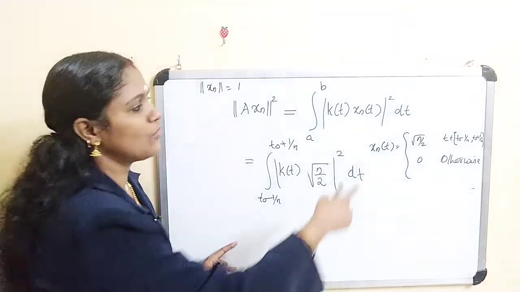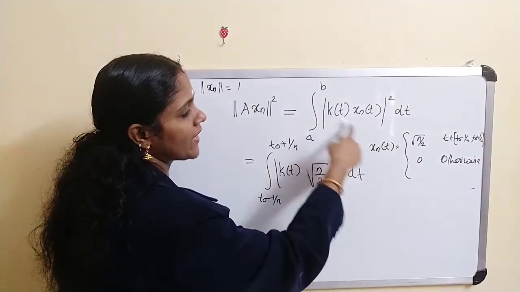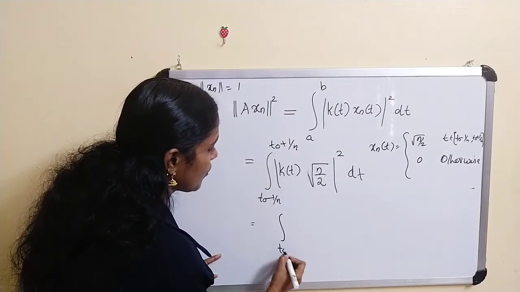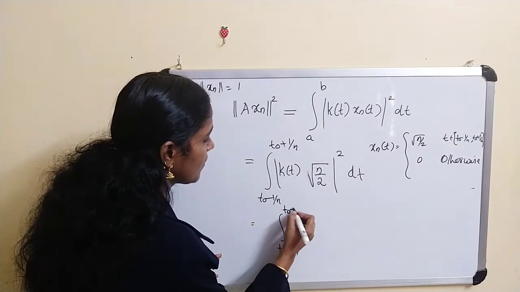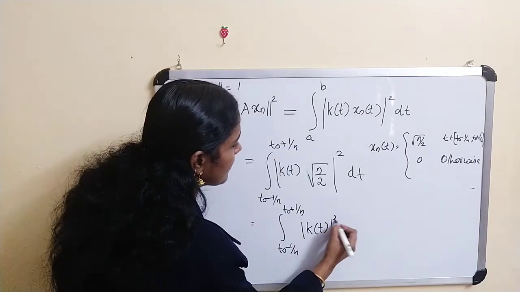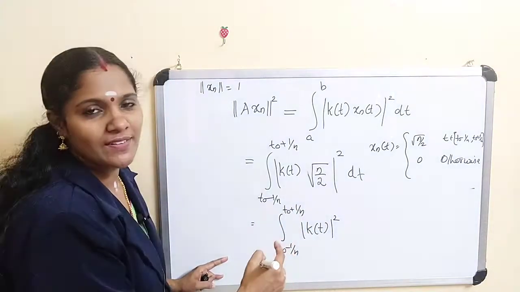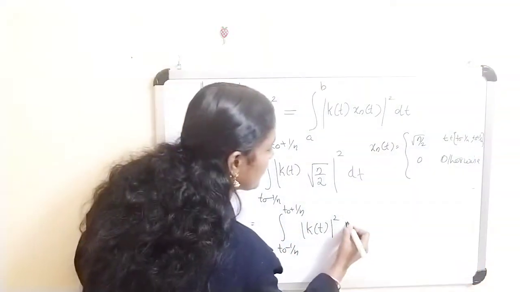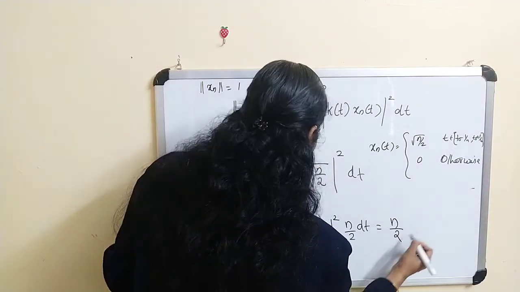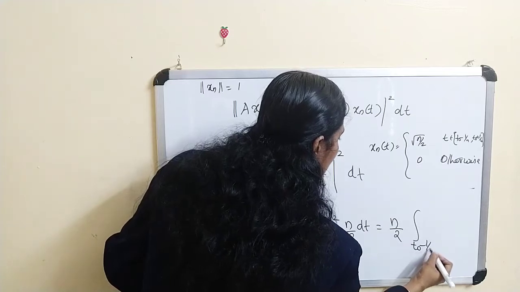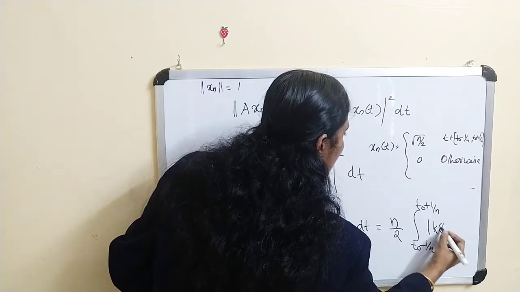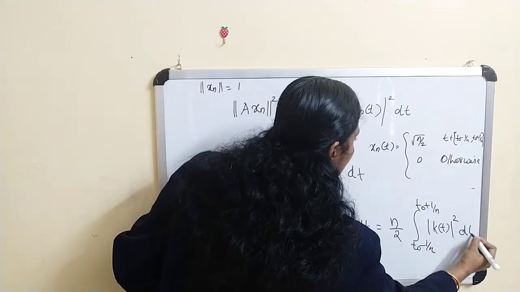For all other values x_n(t) is 0, therefore k(t) x_n(t) is also 0. Here |k(t)|² and root n by 2 squared is n by 2, so this is equal to n by 2 times the integral from t_0 minus 1 by n to t_0 plus 1 by n of |k(t)|² dt.